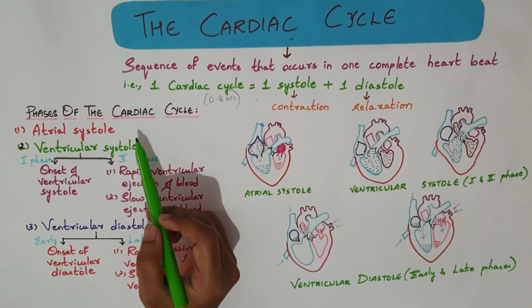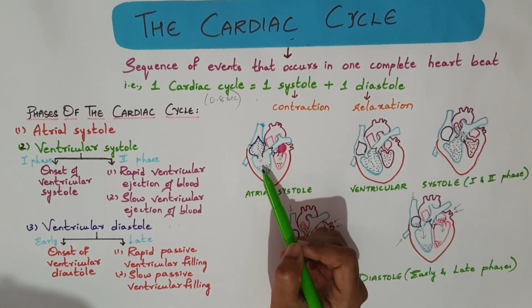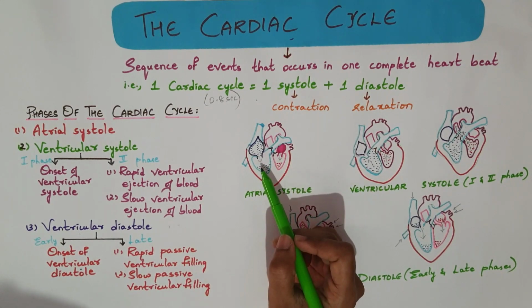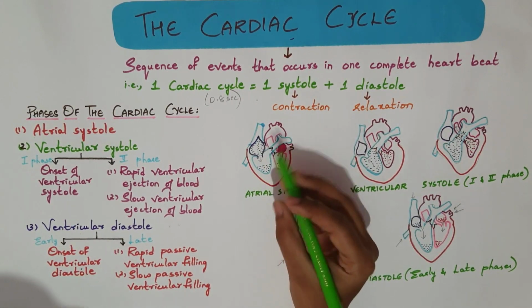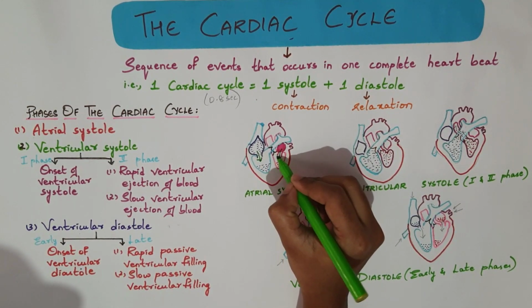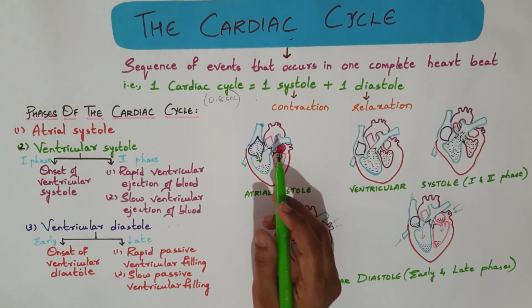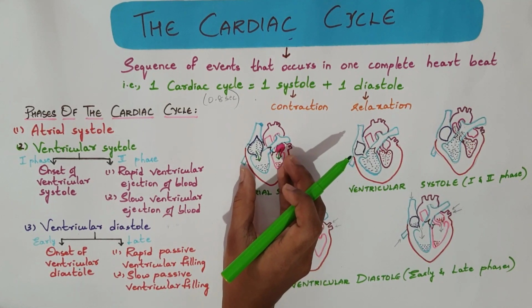Atrial systole is the contraction of the atria. When the atria contract, the pressure in the atria increases. This causes the tricuspid valve and the mitral valve to open. Blood from the atria moves into the ventricles. Pressure is also transferred to the ventricles from the atria. So at this moment, the pressure increases mildly in the ventricle.